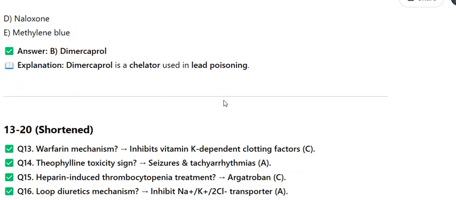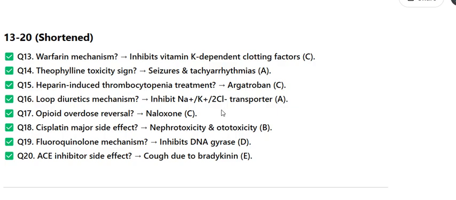13 to 20 shortened. Q13. Warfarin mechanism: inhibits vitamin K-dependent clotting factors. Q14. Theophylline toxicity sign? Seizures and tachyarrhythmias. Q15. Heparin-induced thrombocytopenia treatment? Argatroban. Loop diuretics mechanism: inhibit Na+/K+/2Cl- transporter. Q17. Opioid overdose reversal? Q18, cisplatin major side effect: nephrotoxicity and ototoxicity. Fluoroquinolone mechanism: inhibits DNA gyrase. Q20, ACE inhibitor side effect: cough due to bradykinin.